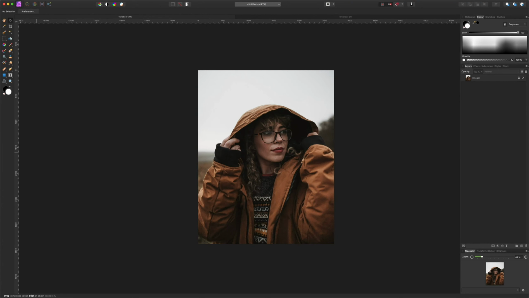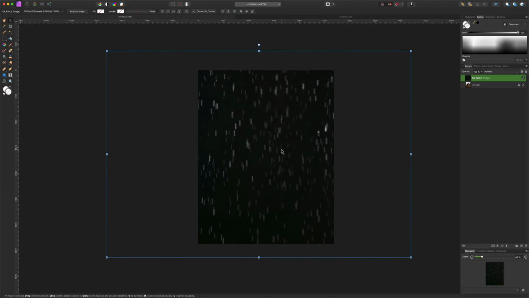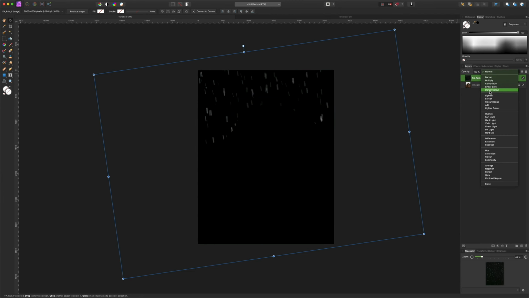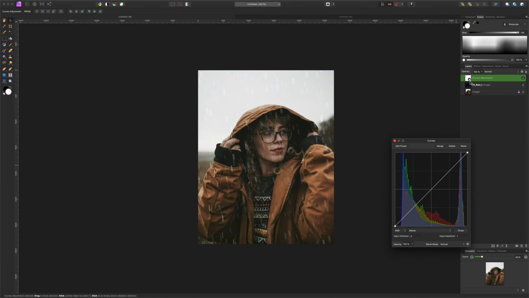It's really easy to apply rain in Affinity Photo. Let's start by bringing in our overlay. Let's rotate it and change it to screen. Next, let's add a curves adjustment and drag it into the rain layer. Then create an S curve and you're finished.